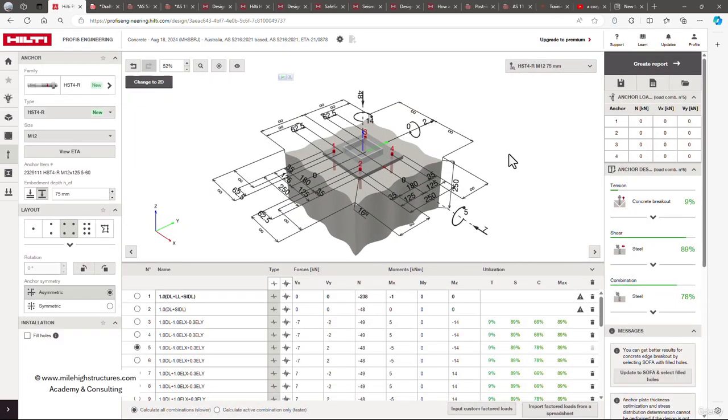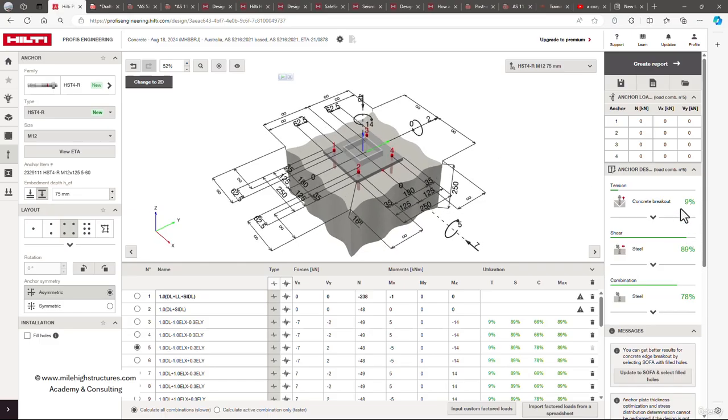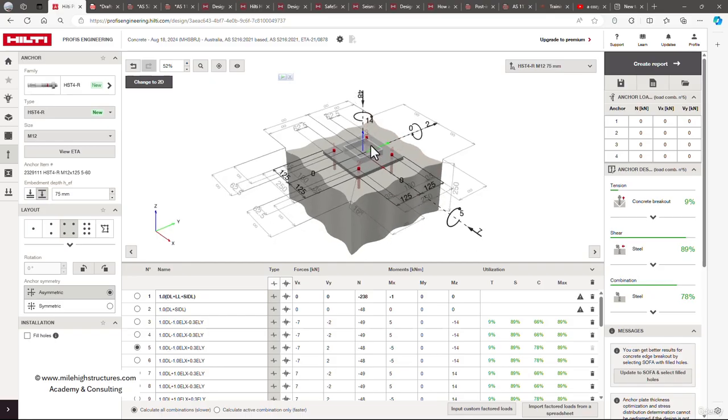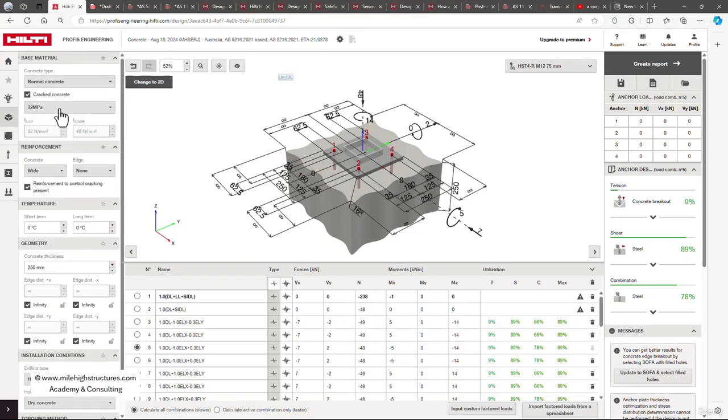So we can see here that after selecting the 125 by 125 by 6 section, the anchor arrangement is passing in the design. So that is how we can check the anchor design calculations for different sizes of the members, for different base plate sizes, for different anchor sizes, and for the different specification of whether the concrete that we are handling is cracked or uncracked.